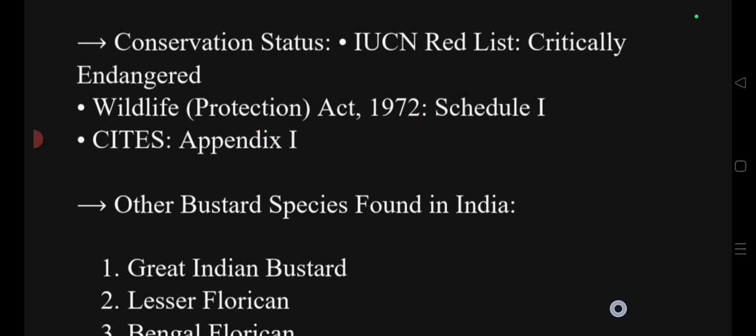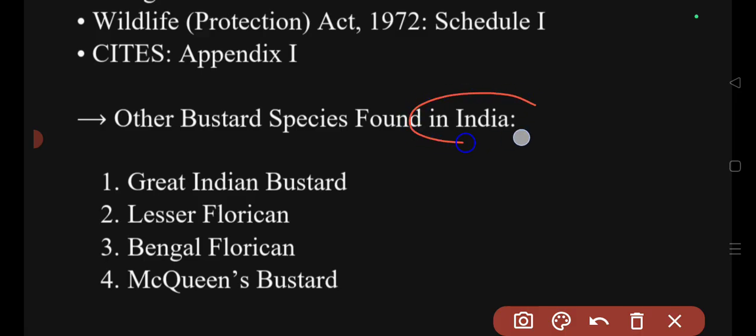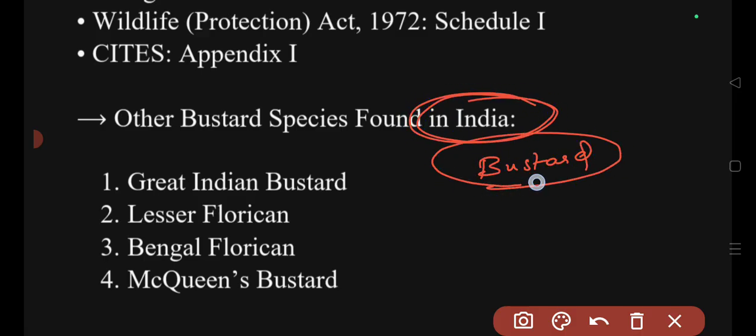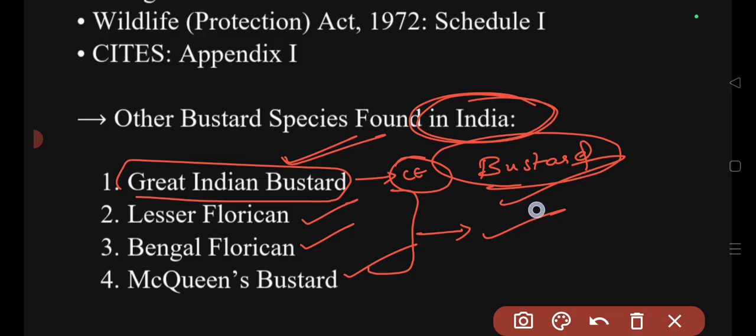There are different types of bustards found in India. One is the Great Indian Bustard, which we often see in the news, which is a critically endangered species. The other bustard species are Lesser Florican, Bengal Florican, and McQueen's bustard. So these are the 3 other types of bustard species which we can observe in India.